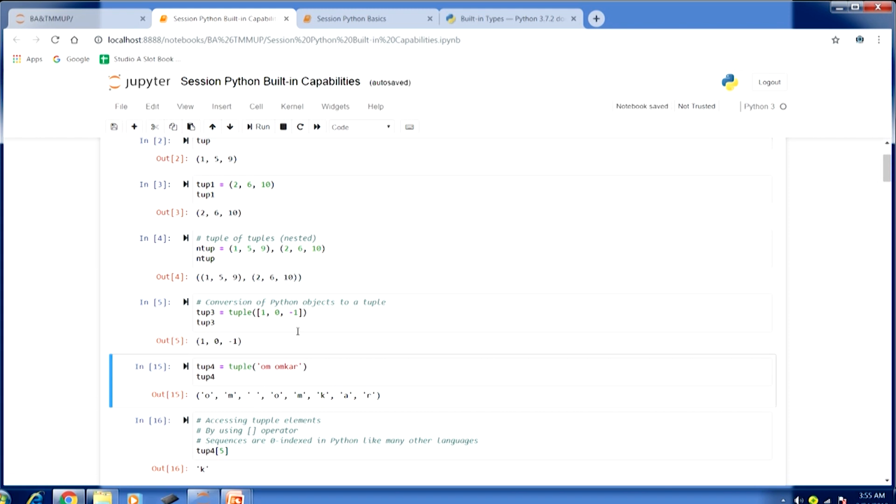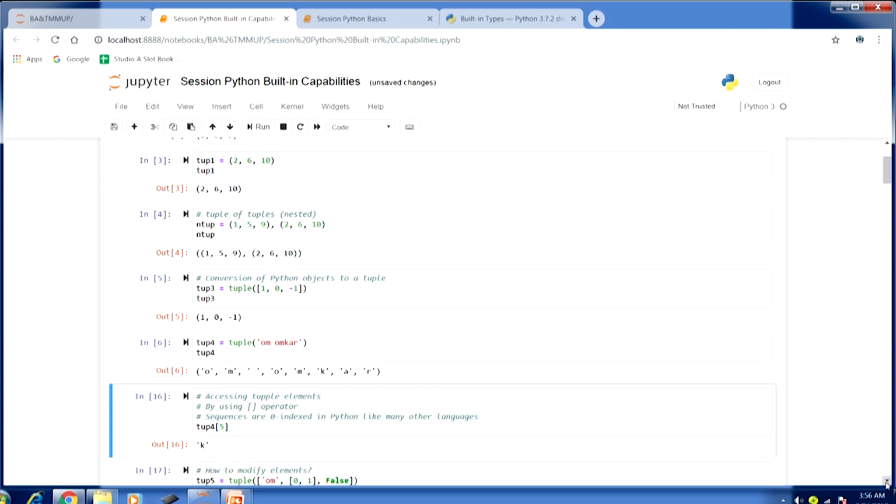Similarly, the tuple function can also be used to create a tuple from a string. In the next example, if I pass tuple of 'om kar' as an argument and run this, you can see in the output a tuple created of the characters which are part of this string: O, then M, then space, then O, M, K, A, R. In this fashion this tuple has been created. So, from a string also we are able to create a tuple.